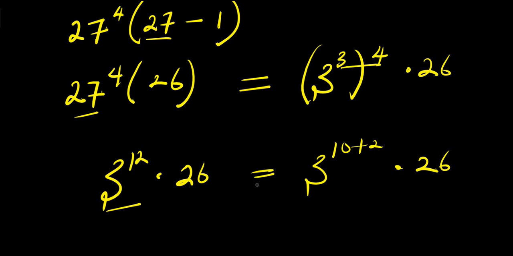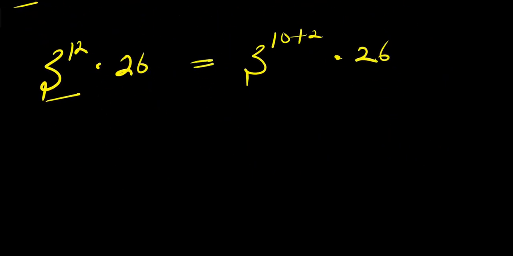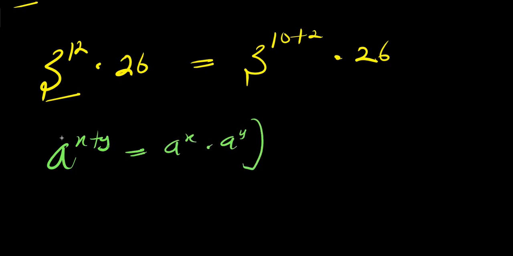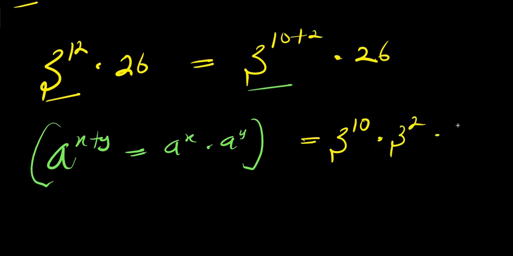And remember the identity. If you have a power x plus y, this equals a power x times a power y. Applying that here, this will give me 3 power 10 times 3 power 2 times 26. So this means I have 3 power 10 times 3 power 2, that is 9 times 26.